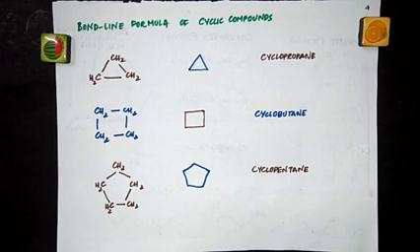Now we will move on to the classification of organic compounds. When we started, we classified the entire compounds into two categories, organic and inorganic. Now we have started learning about organic compounds and how to represent them. Now we will see how to classify all the known organic compounds.